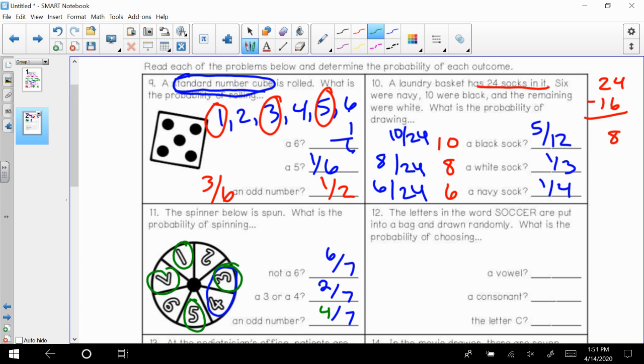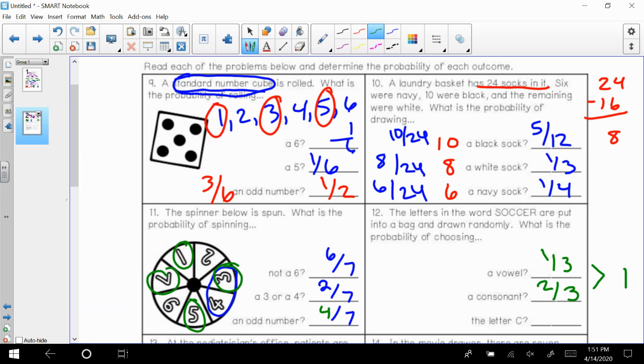Okay, number 12, if we got a vowel in the word soccer, there would be 1 out of 3 chances. The consonant would be 2 out of 3. And these two in our alphabet, you have vowels or consonants. So when I add these 2 probabilities, I get 1 whole because that's all of the letters.